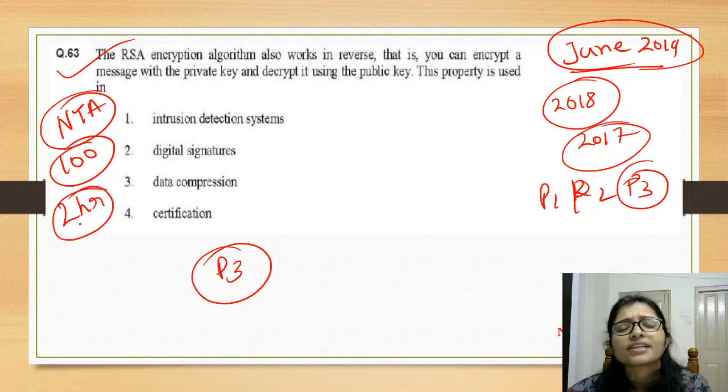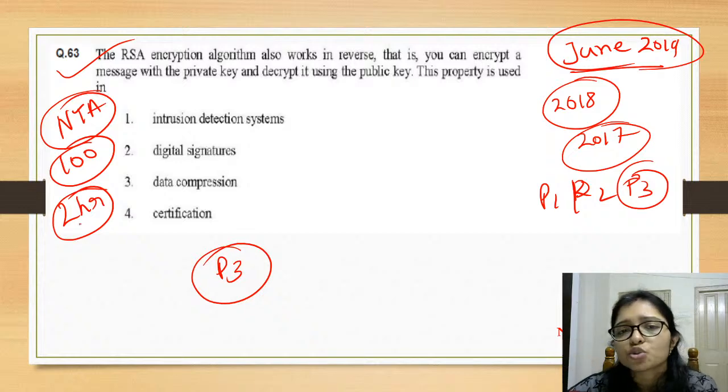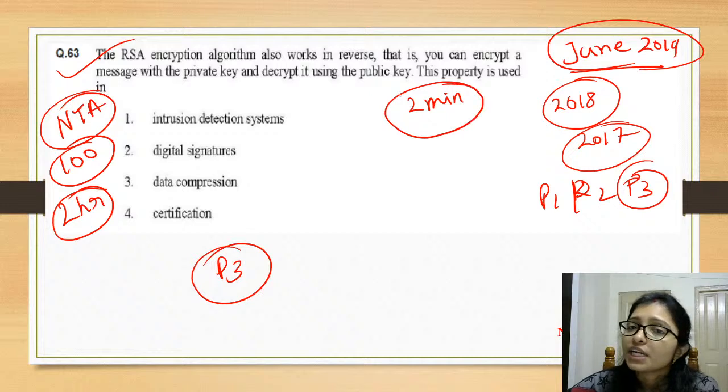So whatever questions, all the 100 questions they are giving, they try to choose the type of question which you can solve within 2 minutes. I have done the analysis, and from the analysis I am telling you that definitely they are not giving you such a question that is time consuming.